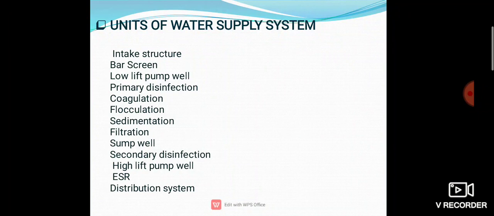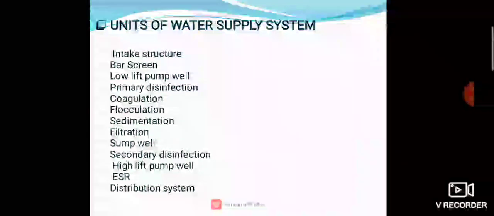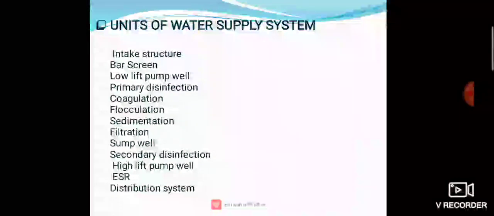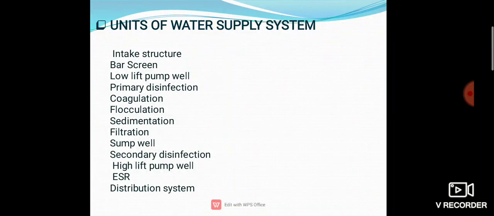Why are we going to use an intake structure? It is a structure which is constructed across the surface of the water so as to permit the withdrawal of water from the source. There are different types of intake structure: river intake structure, canal intake structure, reservoir and dam intake structure, and portable intake structure. That is all about the intake structure that we are going to learn later.